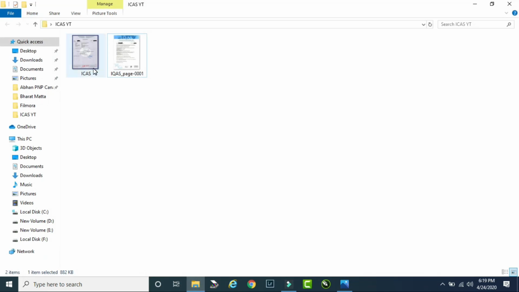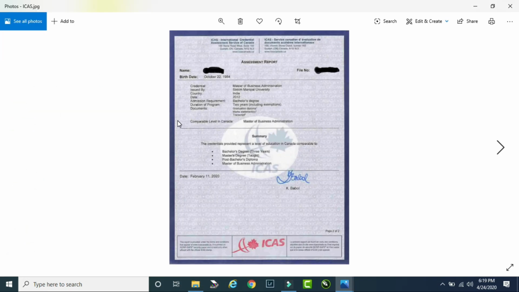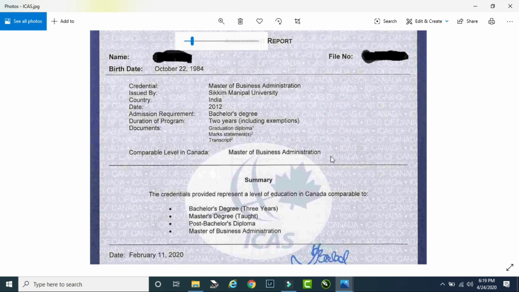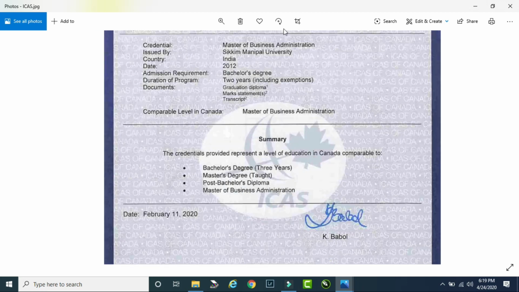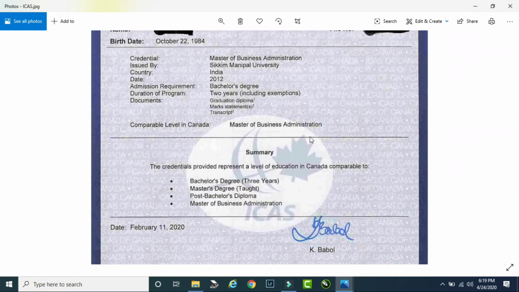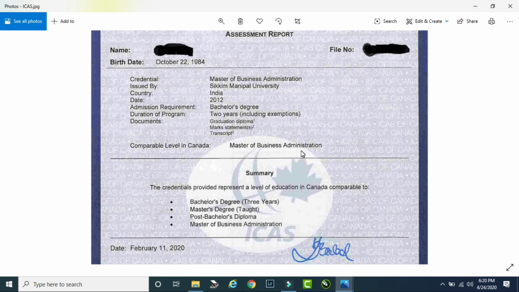Here, let me show you how an ICAS report looks. Let me zoom in so that you can see it clearly. Here you can see that this client has done an MBA, Master of Business Administration, from Sikkim Manipal University, and it was done in distance education mode. You can see that ICAS has considered it equivalent to a Master of Business Administration. Had it been WES, the scenario would have been different. WES would consider this equivalent to a PG diploma.